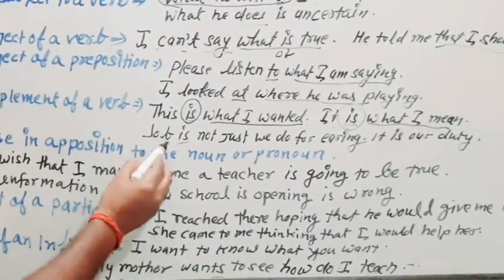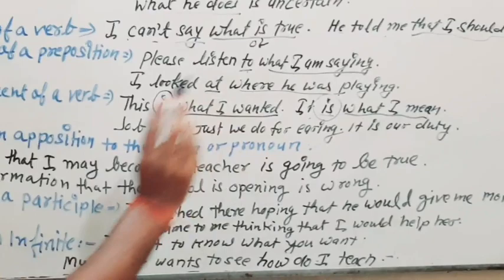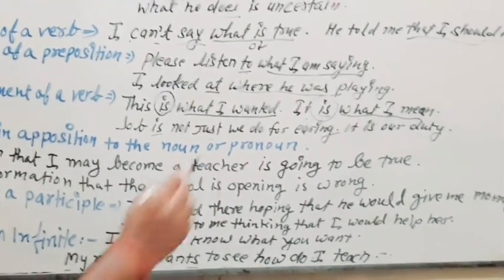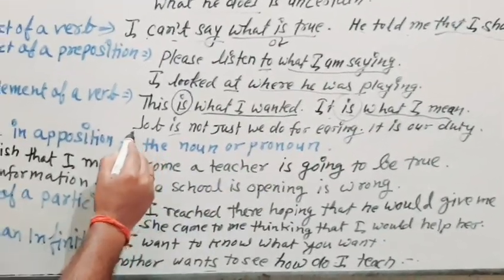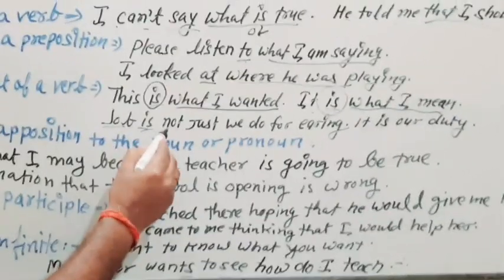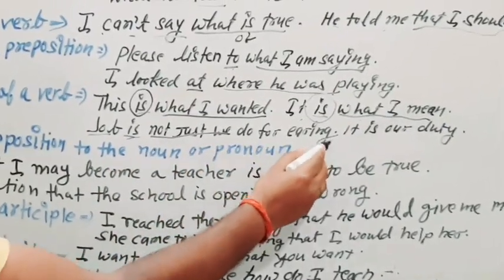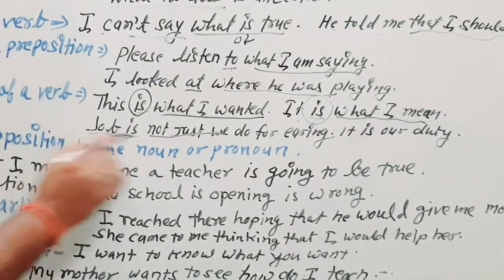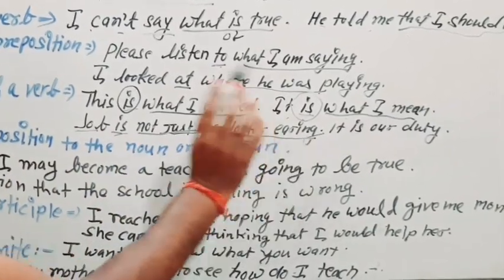Now, job is not just what we do for earning. It is our duty. Just see, job is. What is job? Not just what we do for earning. Okay? So this is a clause.